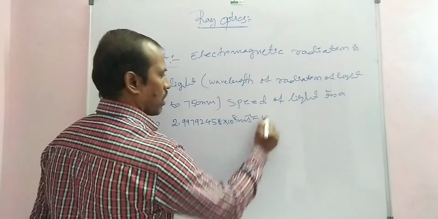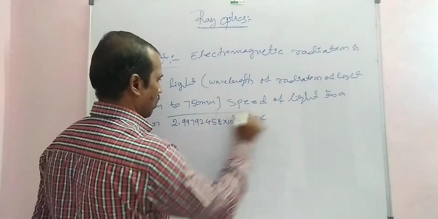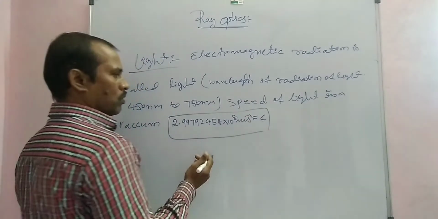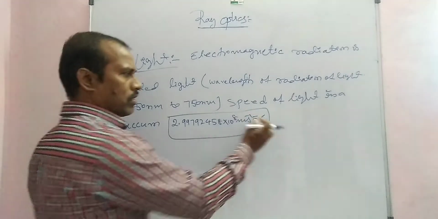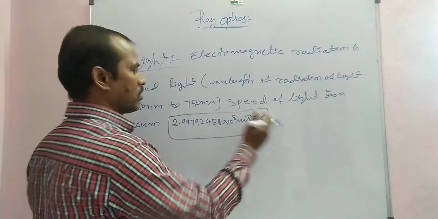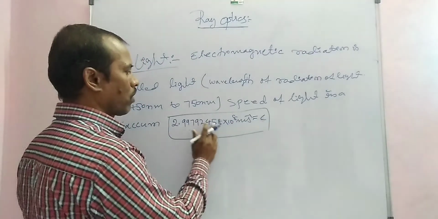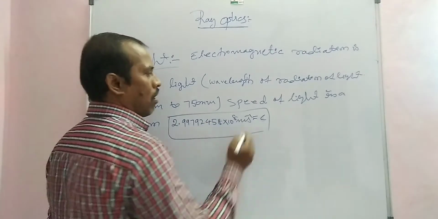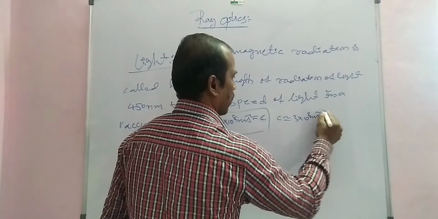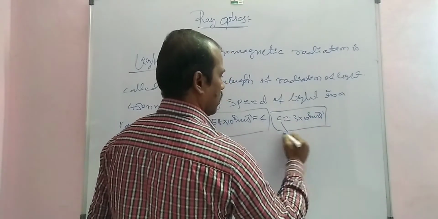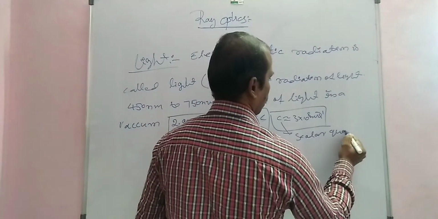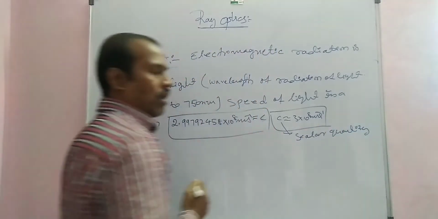This is the velocity of light, indicated by small c. C is equal to 2.9979458 × 10^8 meter per second, approximately 3 × 10^8 meter per second. The speed of light is a scalar quantity.